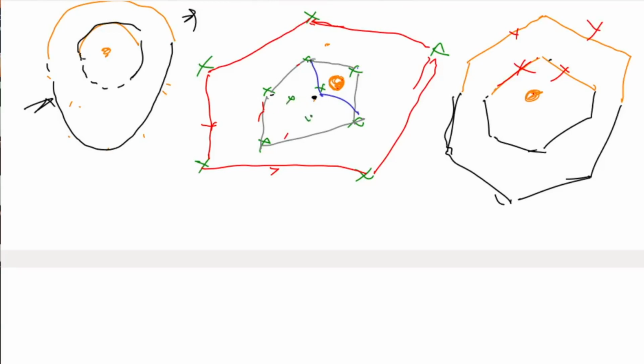Okay, so this is our first polygon. Then we try to construct another polygon like this. Now all these edges are gone. So this is not required, and then this is gone, and these edges are also not there.